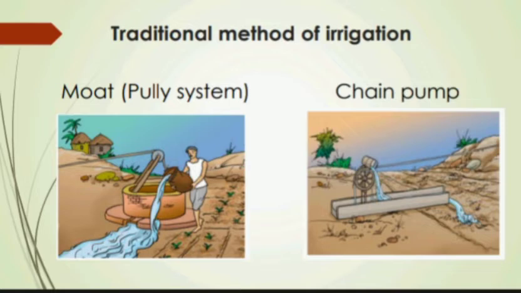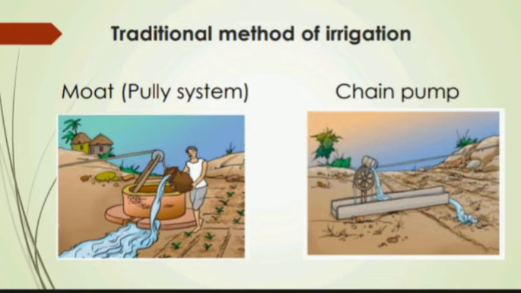First we will discuss about moat or pulley system. What is that? In this system, water is drawn out from a well by using a big container tied to a long rope which moves over a pulley fixed at one edge of the well. See the figure given here. The rope tied to container is usually pulled by animals such as buffalo or camel. When the rope is pulled at the free end, the container filled with water comes out of the well.